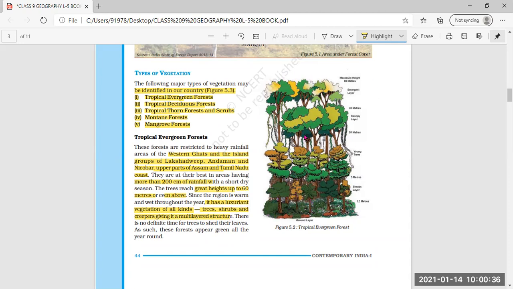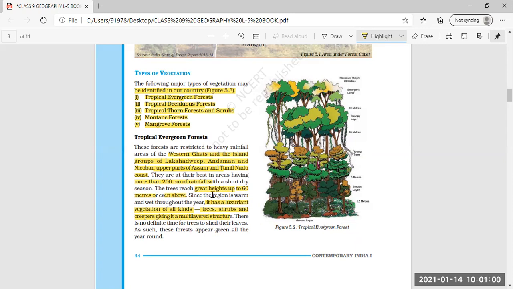Trees are big, then shrubs are a little shorter, and creepers just creep down on the ground, or creep when a nearby wall is there, they creep near the wall, they take the help of the wall to grow. So they form a type of multi-layered structure in the tropical evergreen forest.